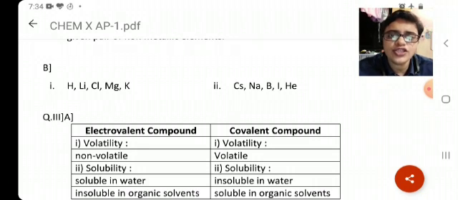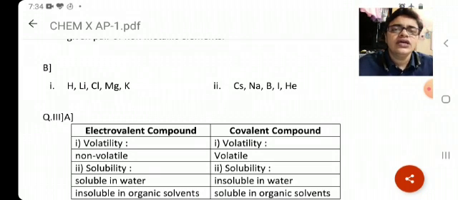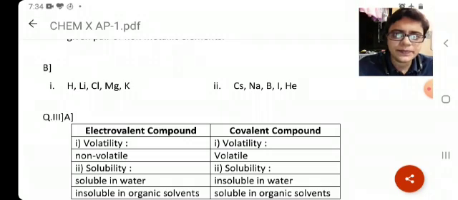Okay, so here the answer is going to be increasing order of atomic size. The answer is H, Li, Cl, Mg, K. The next question, that is increasing order of ionization potential. The answer is going to be Cs, Na, B, I, He. If you have written in the comma form or if you have written in the sign form, that is increasing order wala sign, then also you deserve 1 mark.